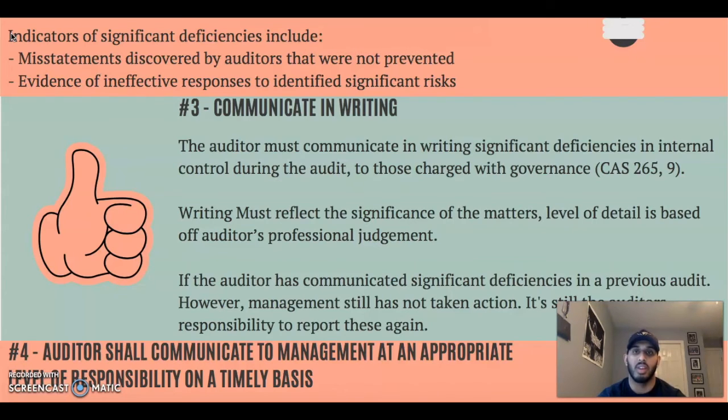Now, you may be asking yourself, when should this writing be sent? Well, this is going to be different for every entity. However, most entities are going to want to act upon these deficiencies. Therefore, the writing should be sent before the approval of the financial statements. And this writing will also be found in the final audit file. One thing we must note, if the auditor has communicated significant deficiencies in a previous audit, however, management still has not taken action, it is still the auditor's responsibility to report these deficiencies once again.